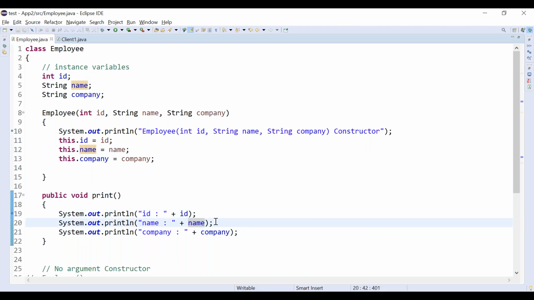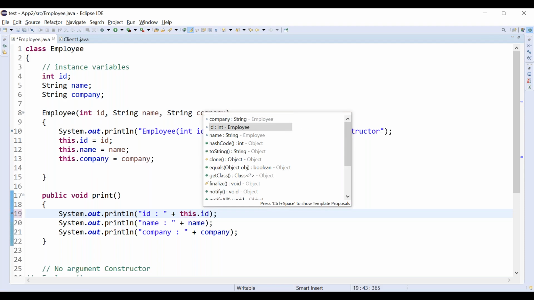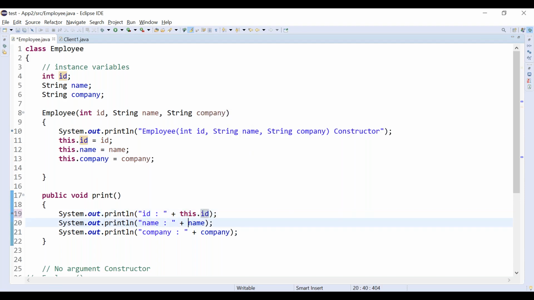When I click in Eclipse, all the instance variables are automatically highlighted. Either you can access directly or you can access using the this keyword. I am going to print this dot id. Anything is fine.